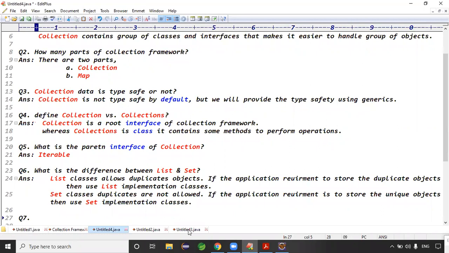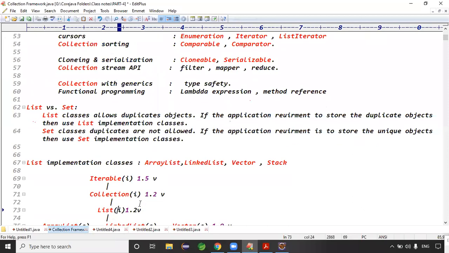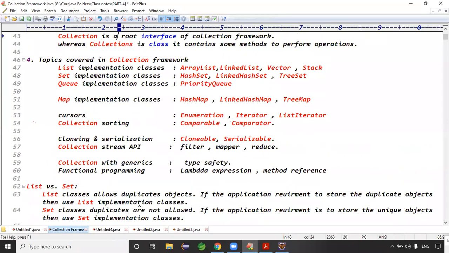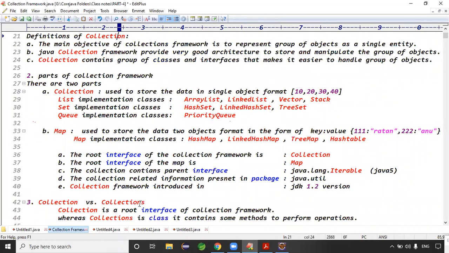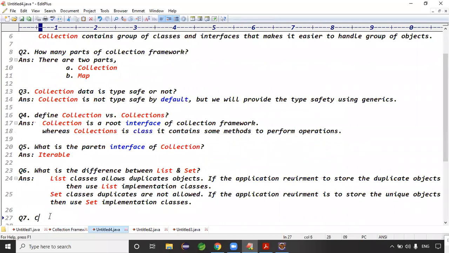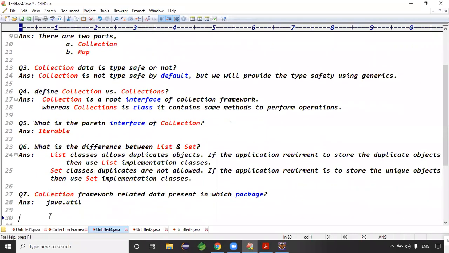And question number 7. What is the root interface of the collection framework? List implementation classes, ArrayList. Map is there. Okay. Collection framework related classes are present in which package? What is the package name, guys? The java.util package, right?